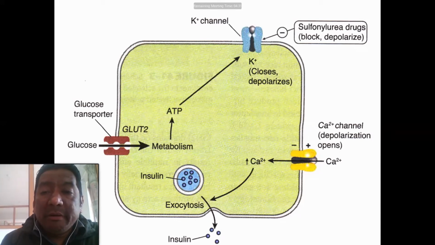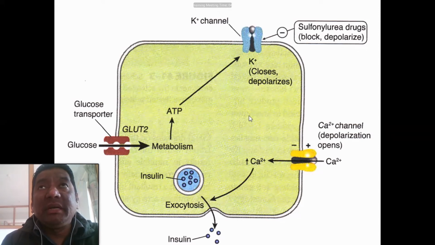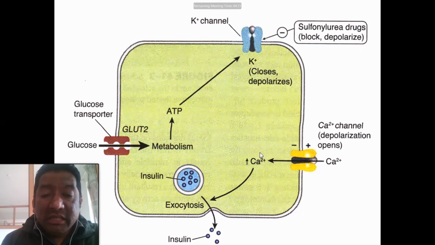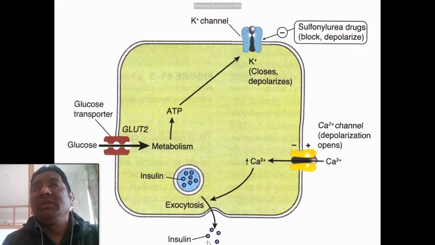The sulfonylurea drugs block these potassium channels. When the potassium channel is blocked, what will happen? There will be persistent depolarization. With persistent depolarization of the pancreatic beta cells, the voltage-gated calcium channels will open. The influx of calcium will be responsible for the exocytosis of insulin into the circulation.